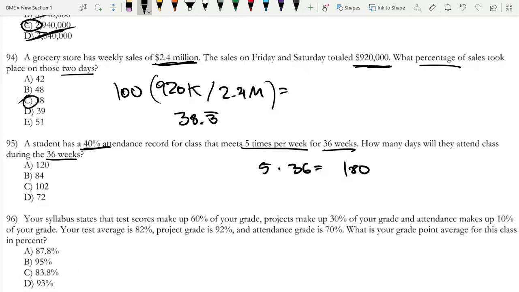And he has 40% attendance, so 40% is equal to 0.4. Again, I have videos where I explain this. So 180 times 0.4 is equal to 72 classes he will be attending. So that is option D.